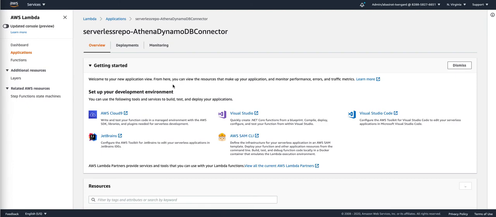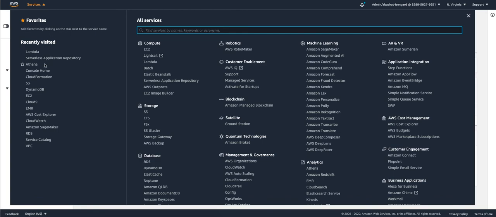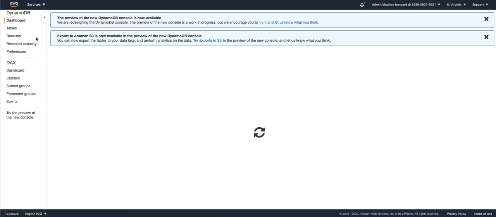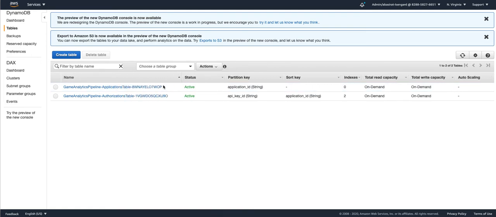Let's wait until this connector gets deployed as well. Again, we can check the status here. Creation is in progress. You can see that if I go back to DynamoDB service, in DynamoDB, as I explained before, we have two tables. We have applications table and I have authorizations table, so I can run my federated query against each of these tables.